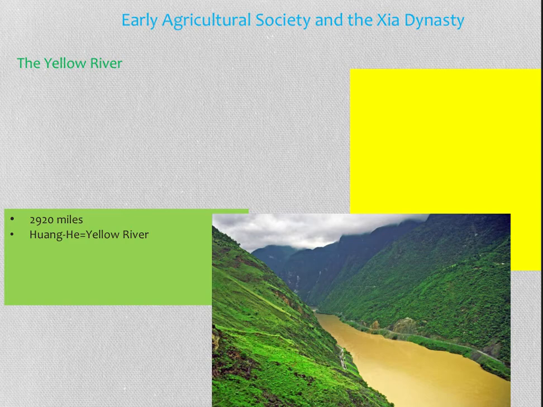It was very unpredictable, and this unpredictability led to a lot of destruction on the part of the river. However, it did also provide agriculture that was able to thrive because of the loess soil in the Yellow River. That's what gives it its color, the loess. So the silt and the soil goes into the river and it gets so fertile that when it floods these areas, it provides all that soil to the land and hence gives it a good agricultural surplus.